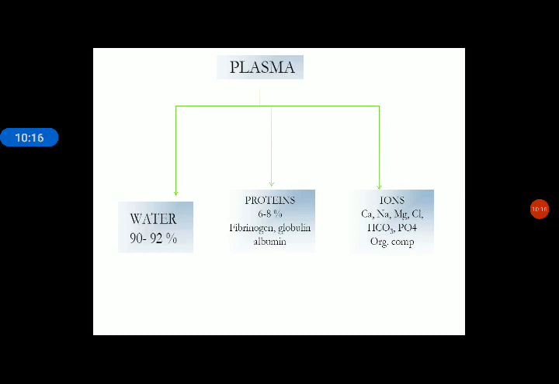Fibrinogen helps in clotting, globulins help in the body's defense mechanism, and plasma also contains some ions, for example calcium, sodium, magnesium, chloride.